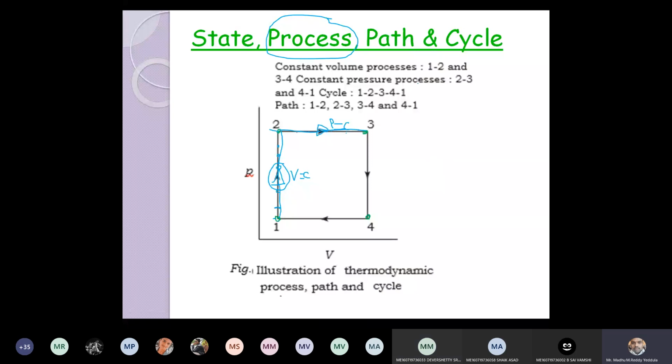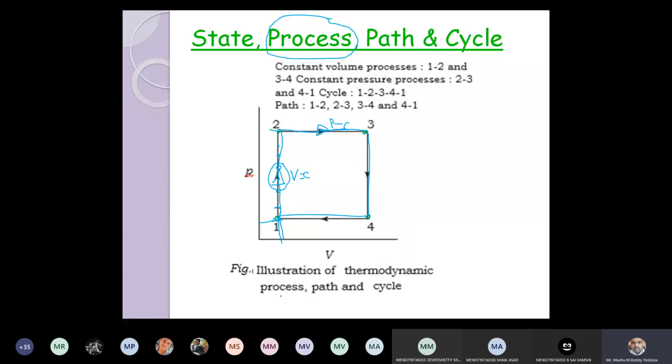So like that, 3 to 4 is the constant volume process. Again, 4 to 1 is again constant pressure process. So in this diagram, I am able to show all the states, different types of states we have, and processes, path, and again it is coming back to its initial position. If you see, it started with 1, P1 and V1, again 1 to 2, 2 to 3, 3 to 4, again it comes back to the original state.